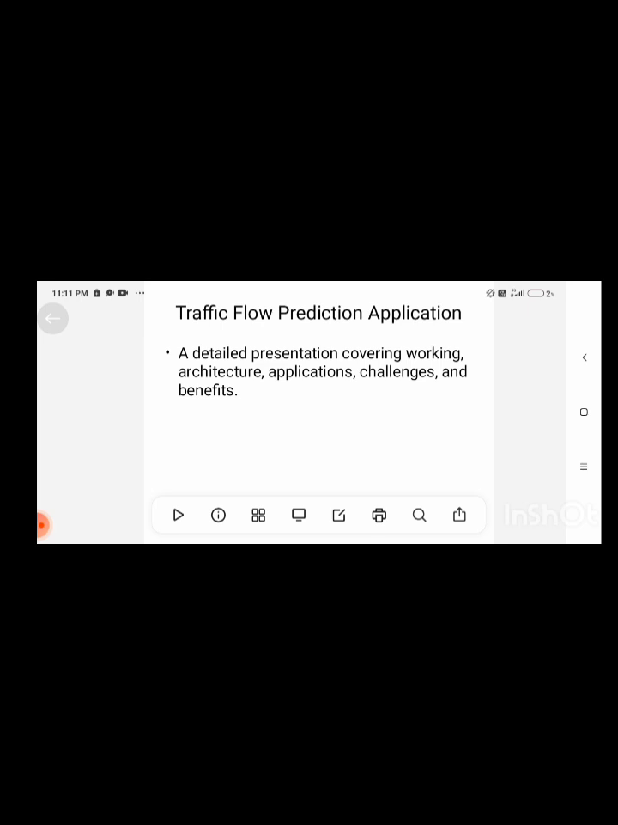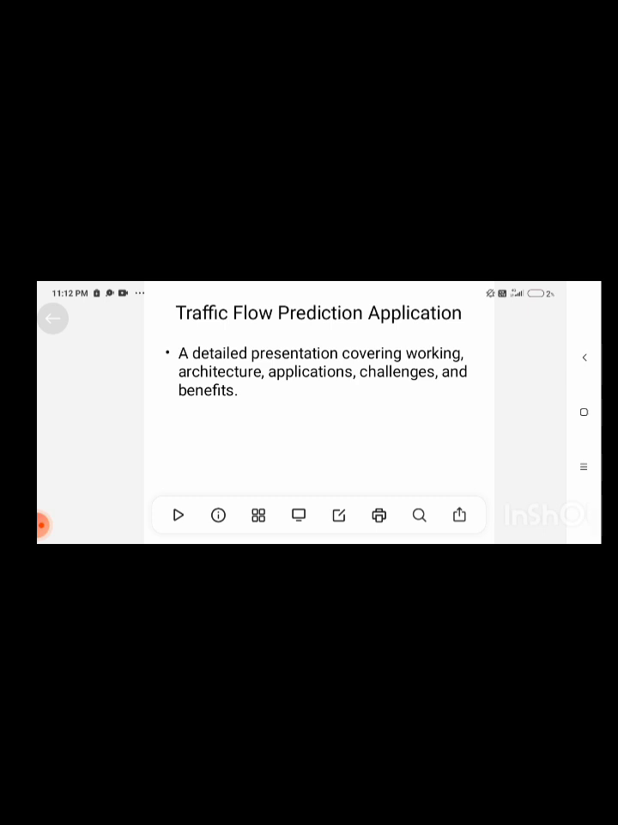Hi everyone. I will talk about traffic flow prediction application. Traffic flow prediction is a technique used to forecast the number of vehicles on a road at a future time using data science, machine learning and sensors.